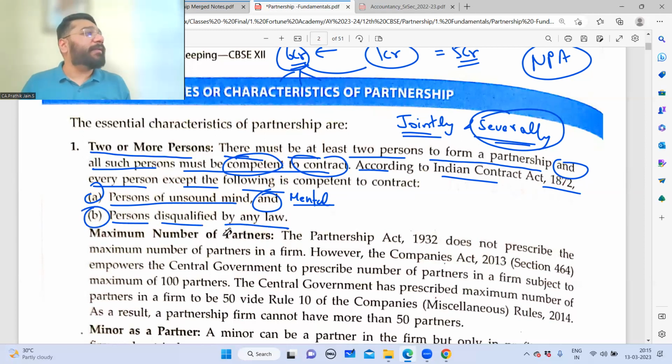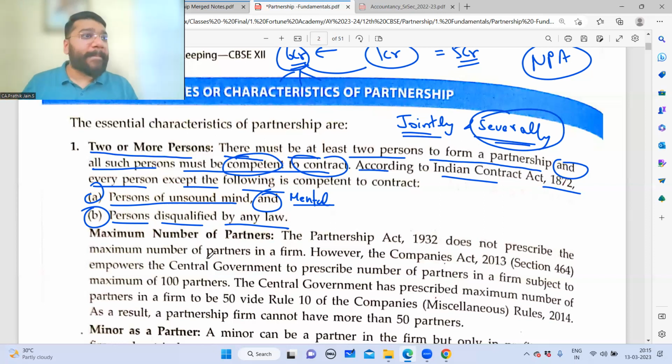If law says that this guy is not competent to contract, which means if this guy executes any contract, that is not going to be valid. Like that, if the court or law declares it, then any contract executed by that person is null and void. Null and void means what? Not applicable at all.